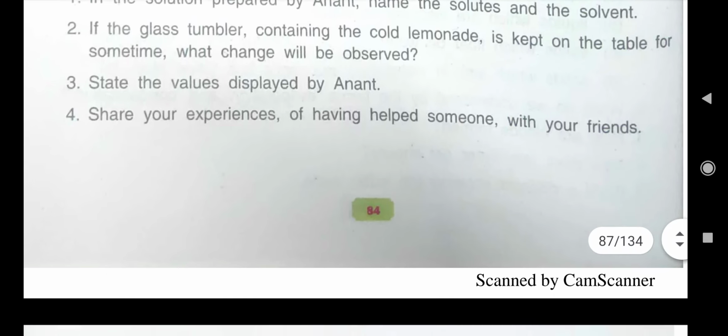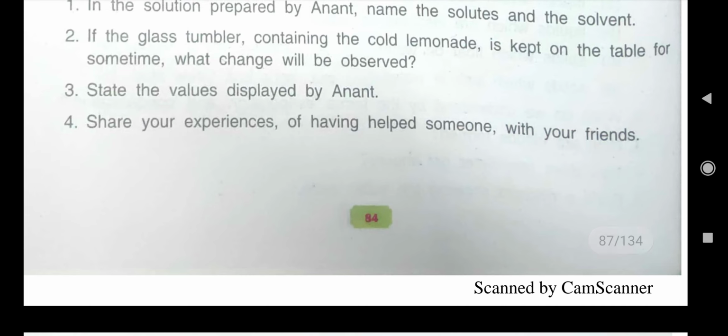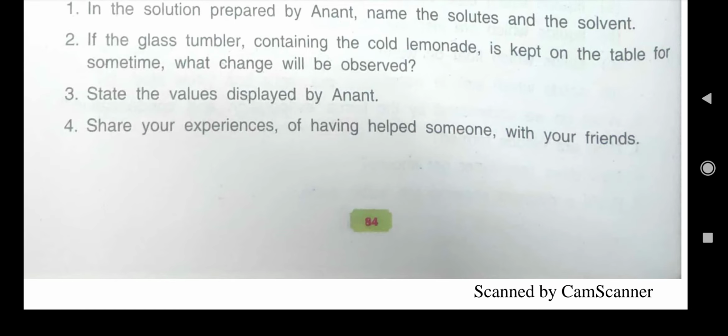Then, if the glass tumbler containing the cold lemonade is kept on the table for some time, what change will be observed? This activity we also did. The glass is cold, so it will come in contact with the water vapor in the atmosphere that we cannot see. But the water vapor is present in the atmosphere. And when this water vapor comes in contact with that cold glass, then outside the glass we will find drops of water, because on cooling, water vapor changes into liquid water.